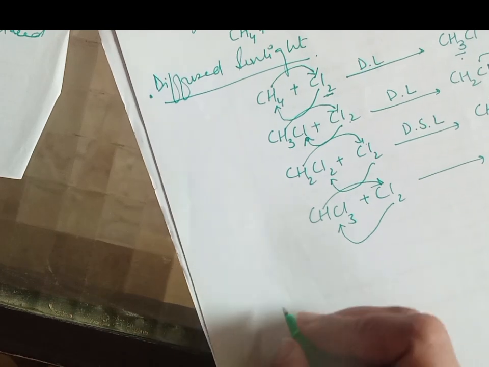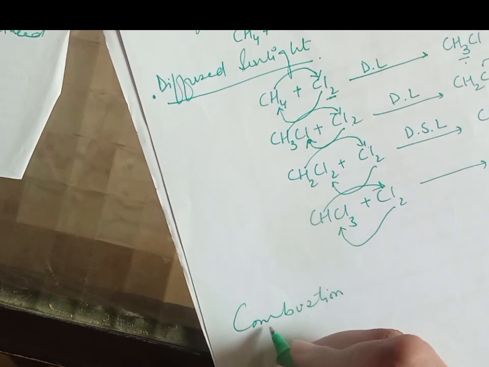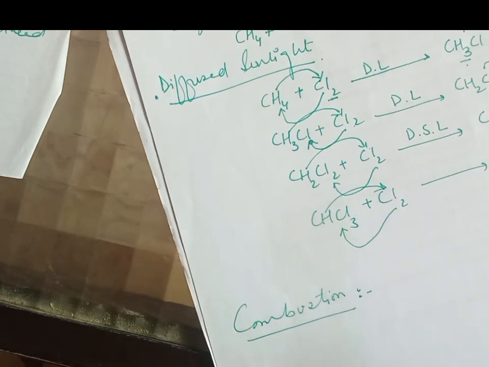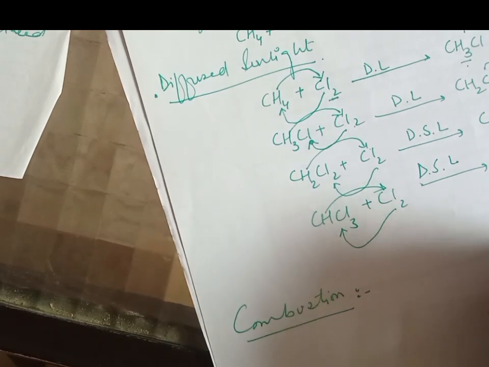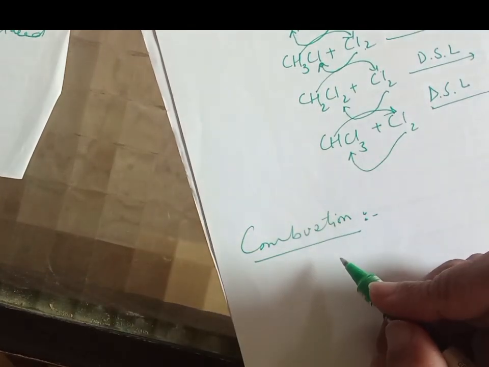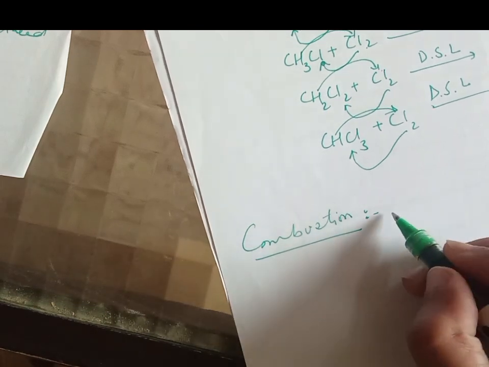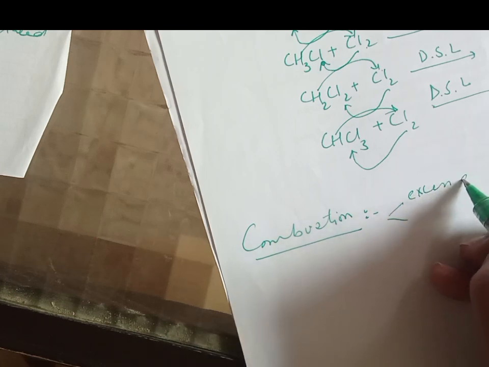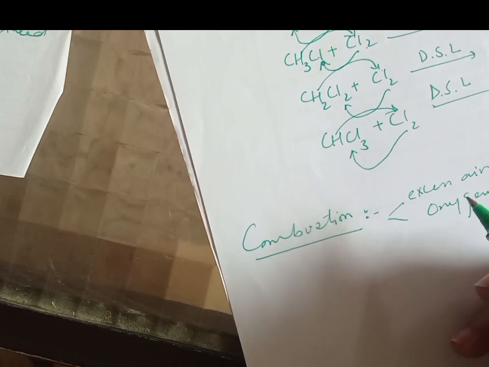So in this way, in the presence of diffuse sunlight, halogenation reaction by the alkanes takes place. Now the other reaction is combustion, and the alkanes burn in the presence of excess air and oxygen, and it takes place in automobile combustion engines and domestic heaters and appliances.